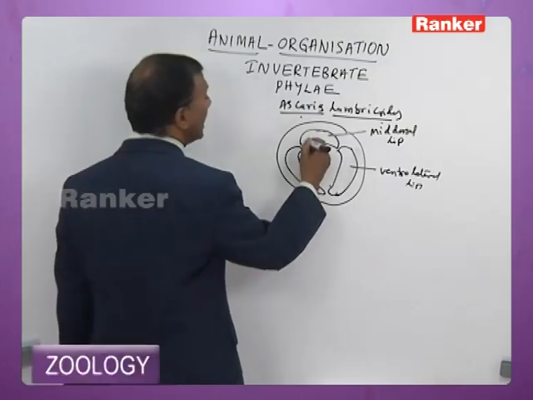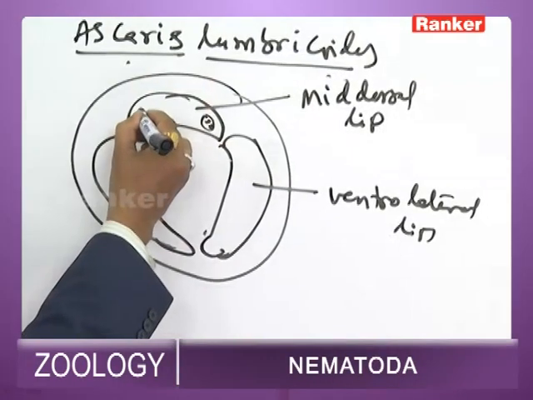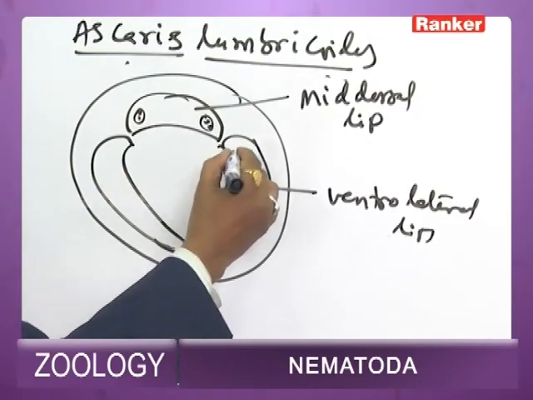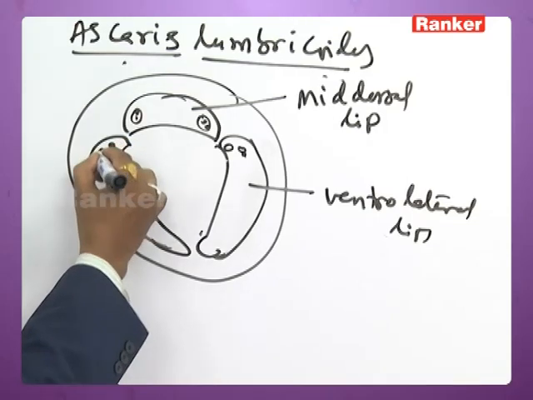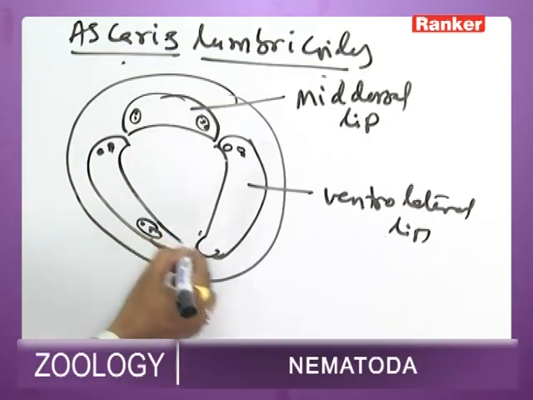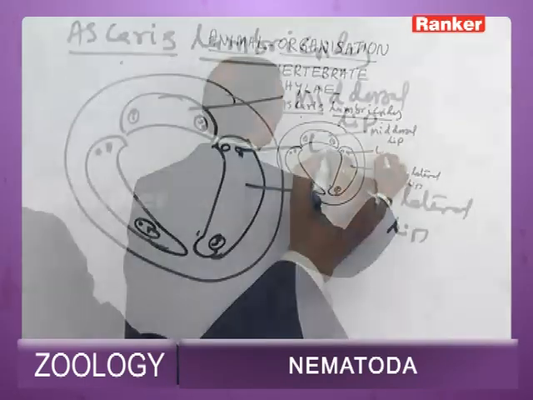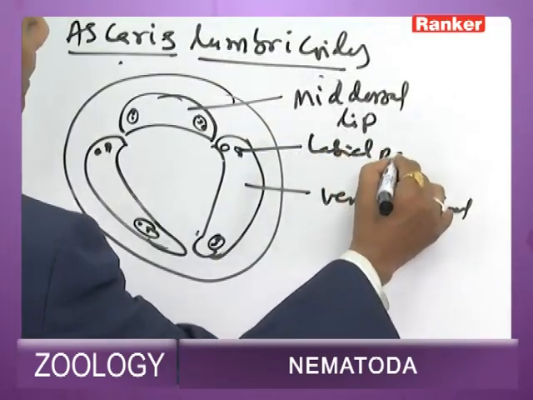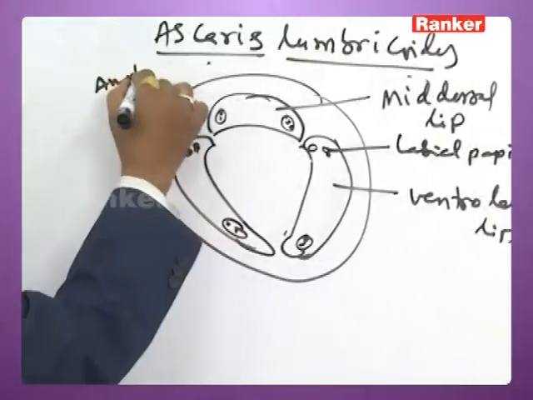On the mid-dorsal lip there are double papillae, and on each ventrolateral lip there is a single papilla and an amphid. The single papilla is a labial papilla, and this is an amphid.